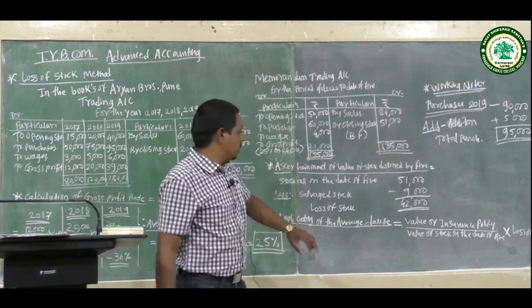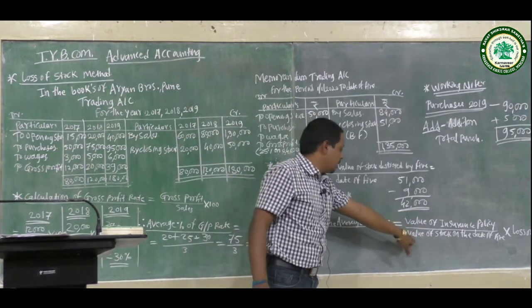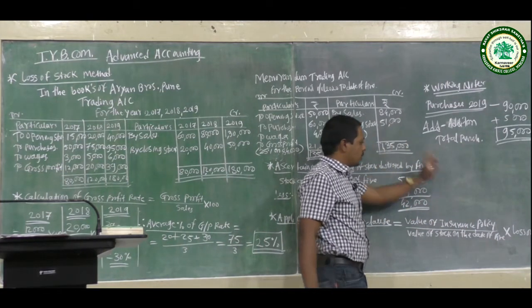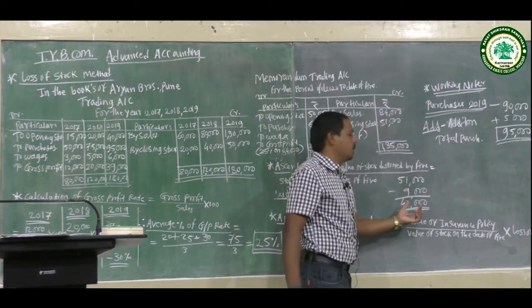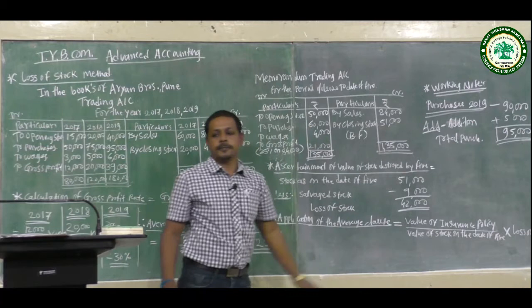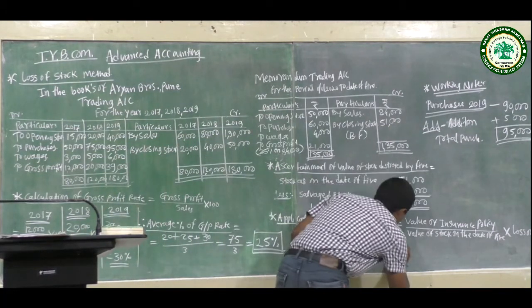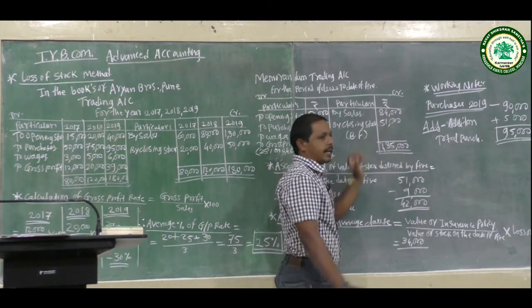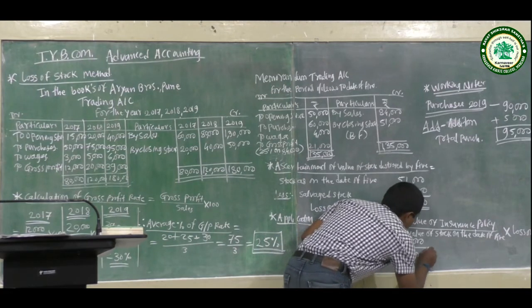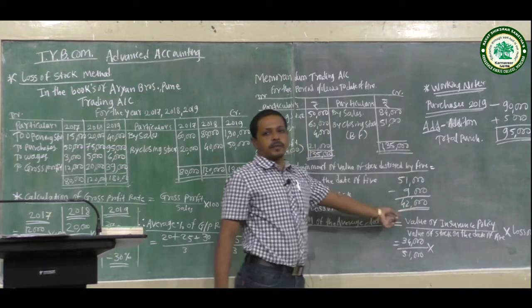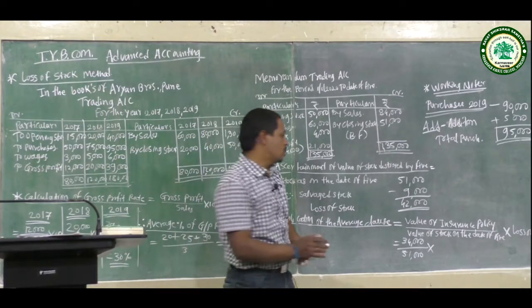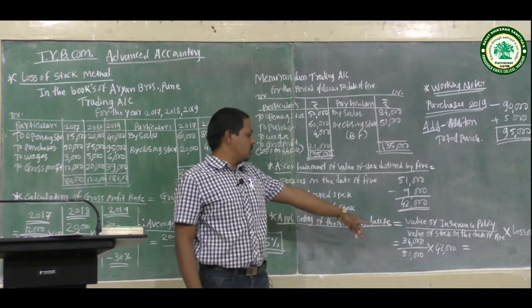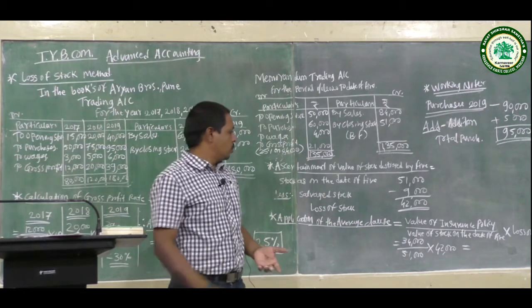The value of stock on date of fire is 51,000 and the loss of stock is 42,000. So 34,000 divided by 51,000 into 42,000.